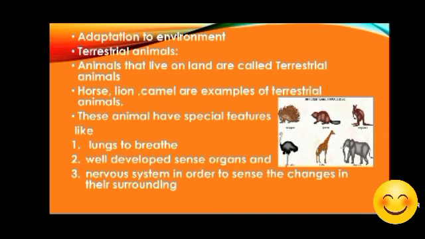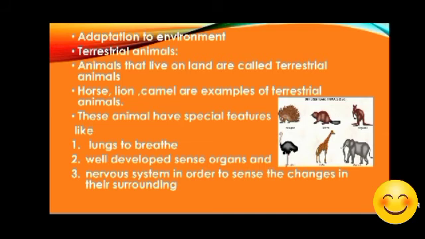For example, animals you can see around you, like horse, camel, elephant, giraffe, kangaroo. These are the animals who are living on land.